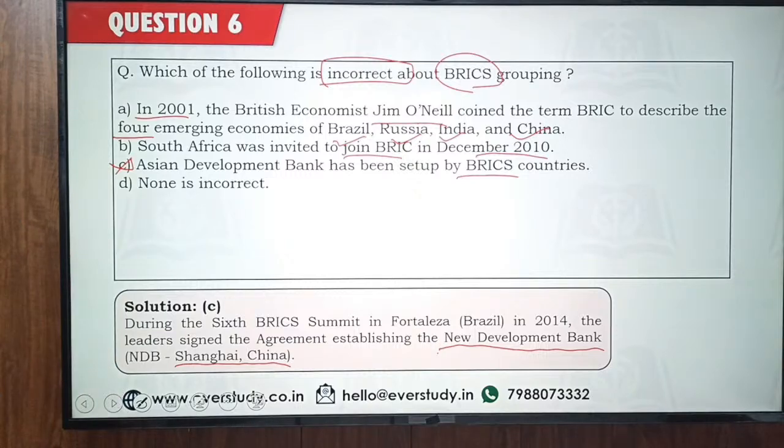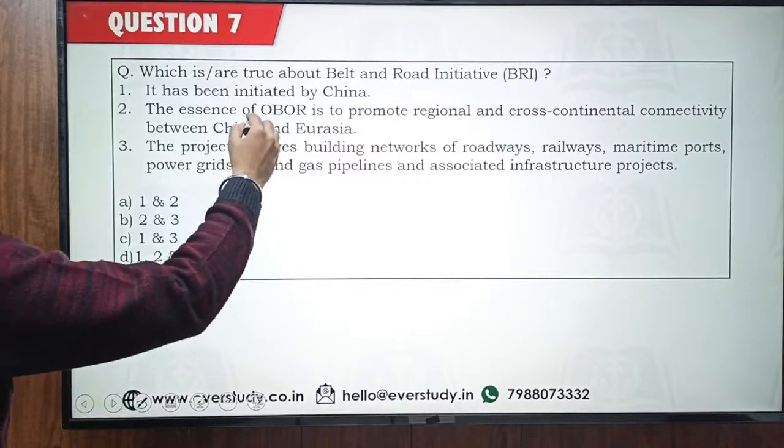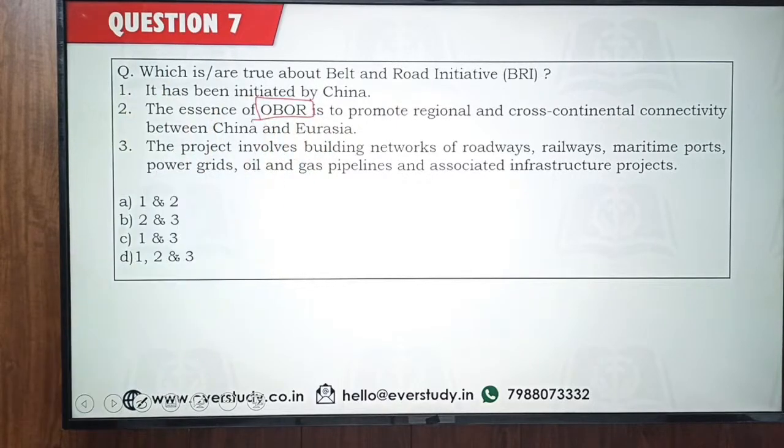Right. Now Ellen is also saying option C. Most of you people are now saying option C, which is perfectly fine. Now let's come to another topic. Belt and Road Initiative, BRI. Which is true about Belt and Road Initiative? OBOR, this term is also used in this context. One Belt, One Road Initiative. Let's see if you can get it right. For the previous question, I am seeing most people are now saying New Development Bank, which is right. Okay, Reva. So now let's come to the next question.